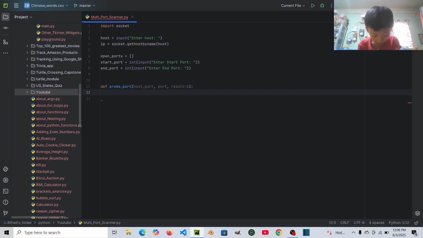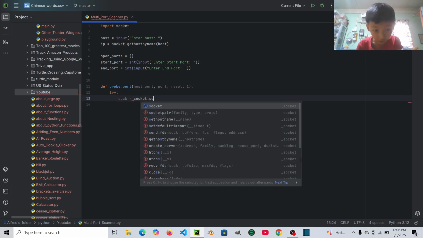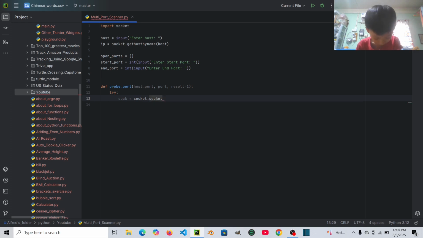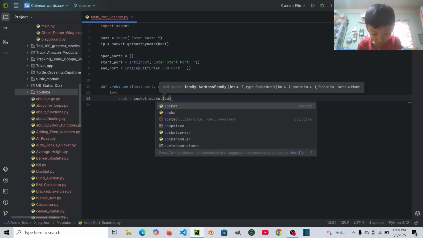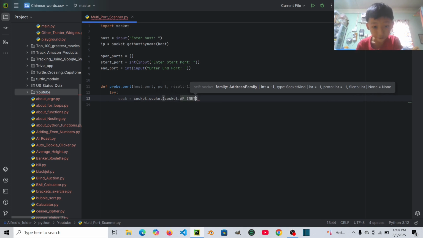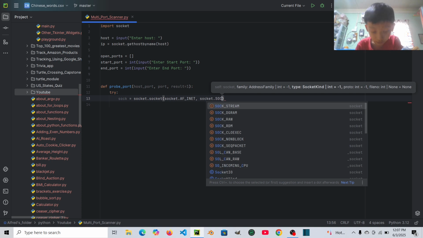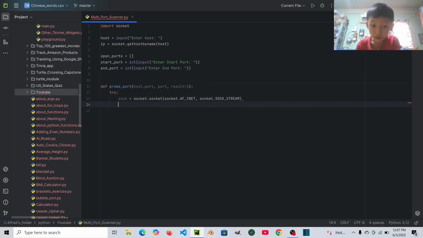Then let's say we'll try, and then sock equals socket dot socket. Then let's write socket dot AF_INET. Then socket dot SOCK_STREAM.